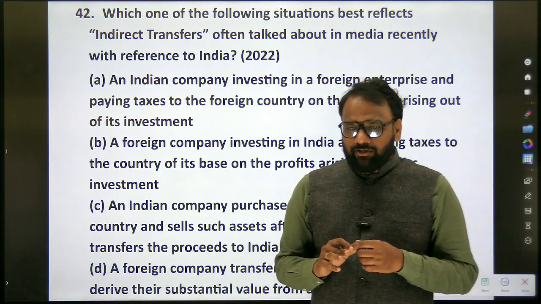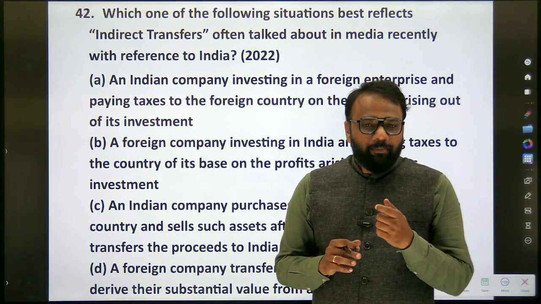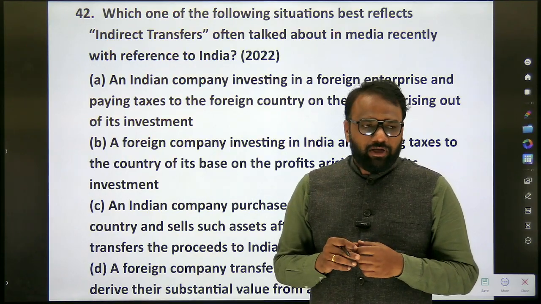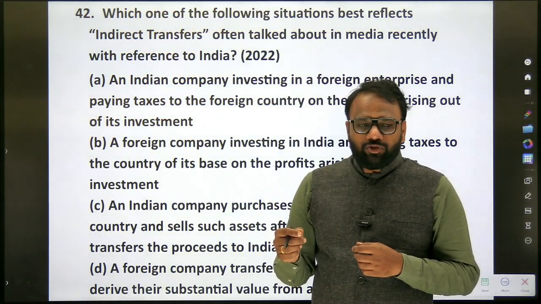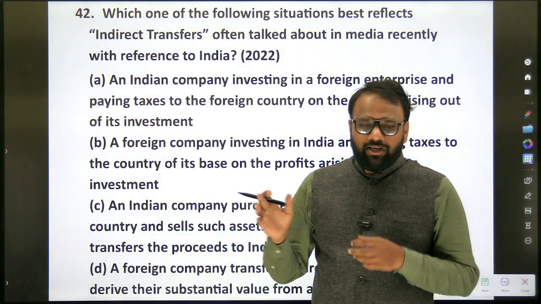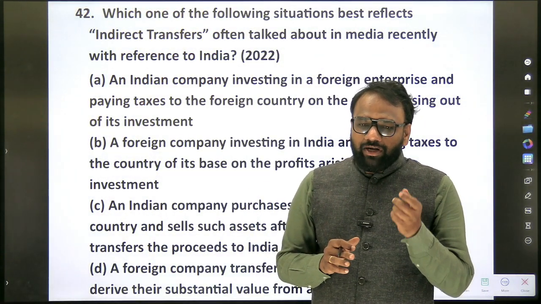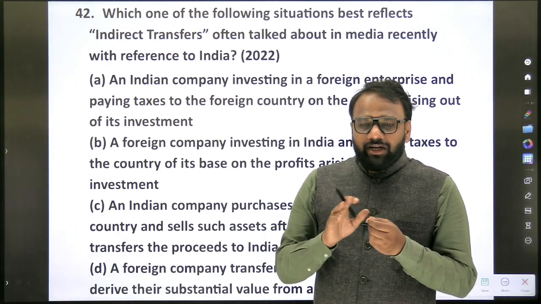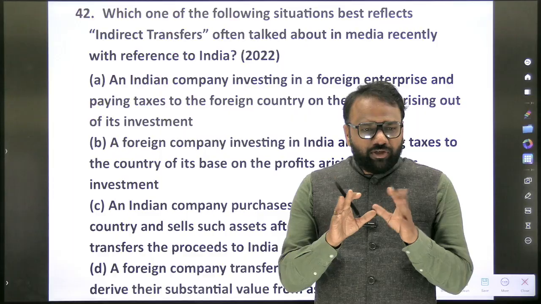During the class discussion we came across terms like base erosion and profit shifting. In order to reduce tax liability, people shift profits to other places, showing that the profit has been made by some other country, and in that fashion try to reduce the taxes that are supposed to be paid in India. UPSC often focuses on those aspects.